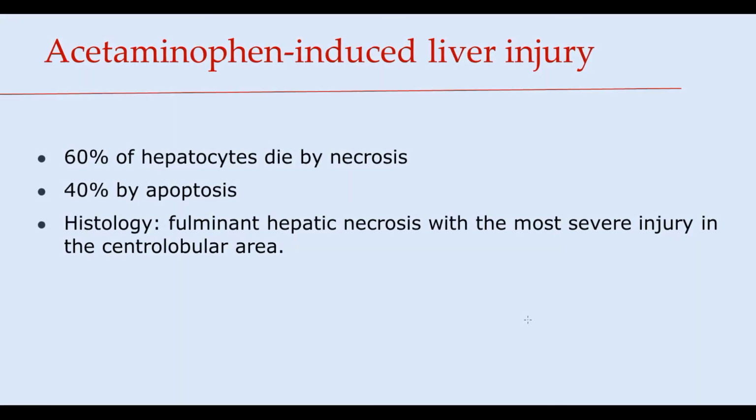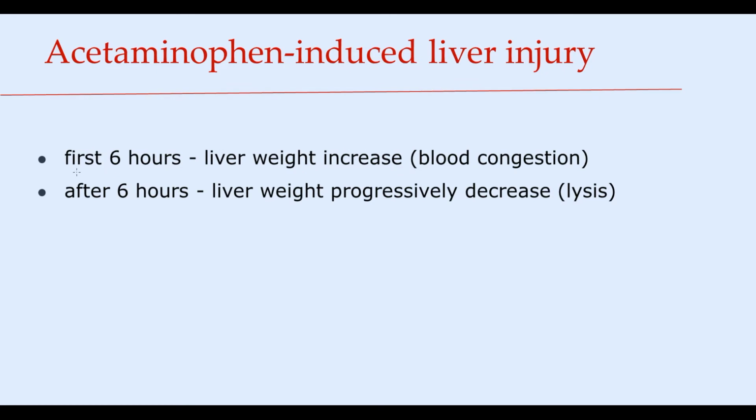In acetaminophen overdose, hepatocyte death mostly occurs by necrosis, but also to some extent by apoptosis. Overall, acetaminophen intoxication histologically is characterized by a fulminant hepatic necrosis, with the most severe injury in the central lobular area. Also, interesting fact, in acetaminophen intoxication during the first 6 hours, there is increase in liver weight, and after 6 hours, liver weight progressively decreases.